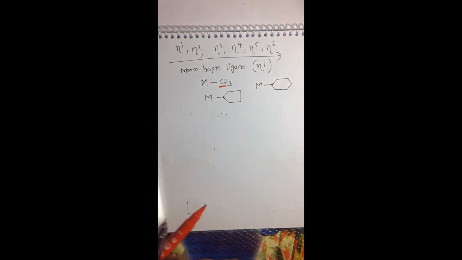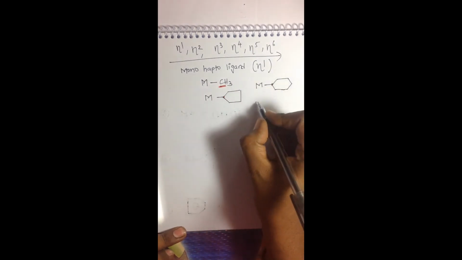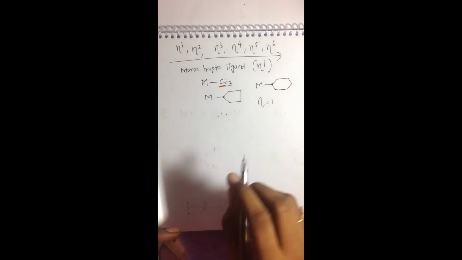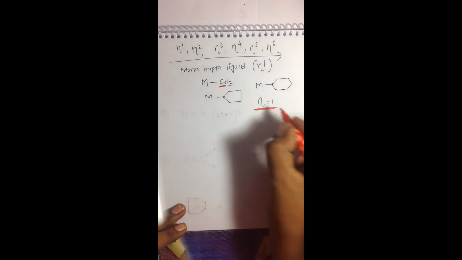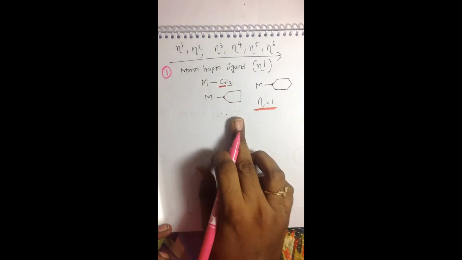So this is the monohapto ligand and its hapticity is 1.